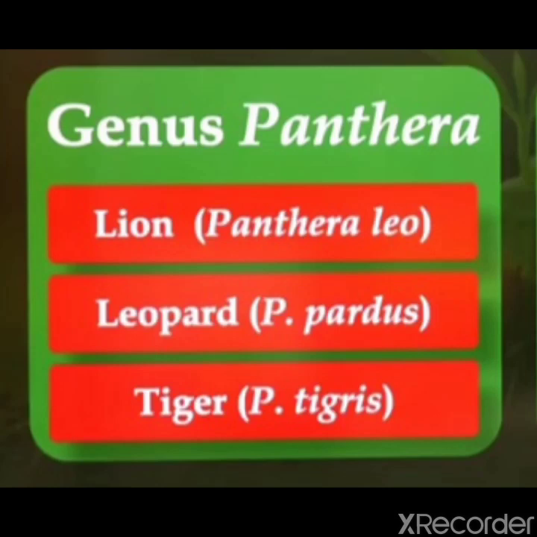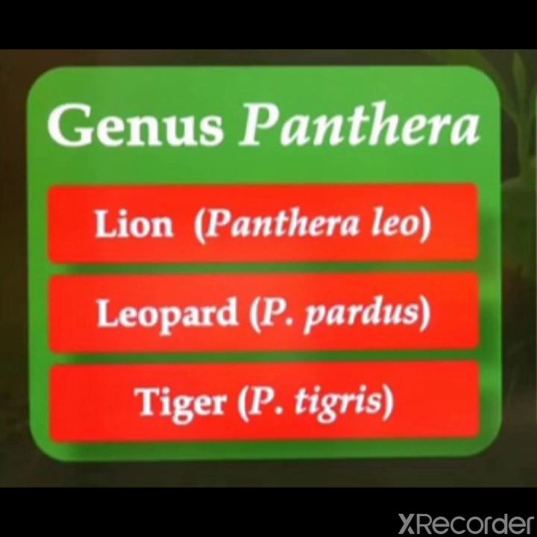Let's see an example. Genus Panthera. Panthera is a genus. The scientific name of lion is Panthera leo. Leo is the species, Panthera is the genus. What about leopard? The scientific name of leopard is Panthera pardus. And the scientific name of tiger is Panthera tigris.